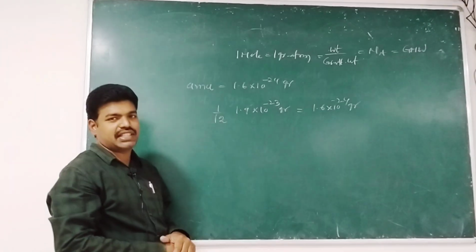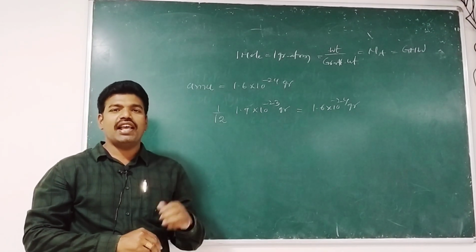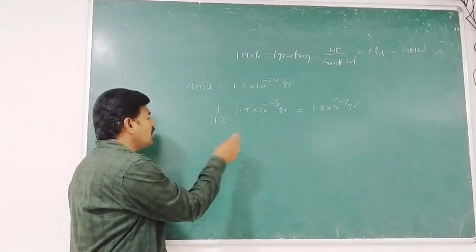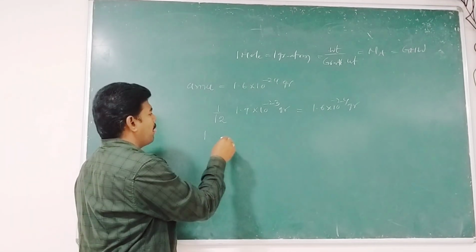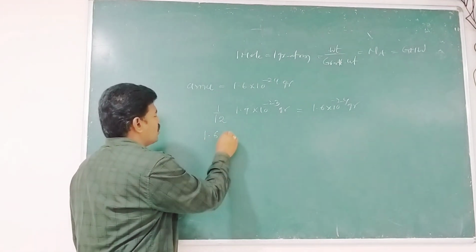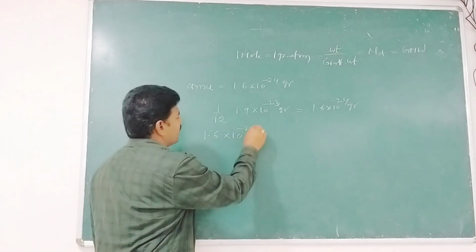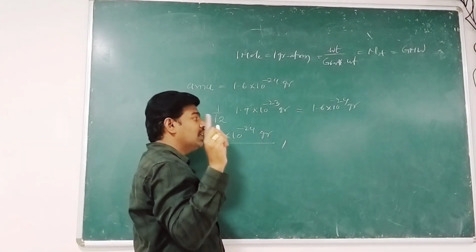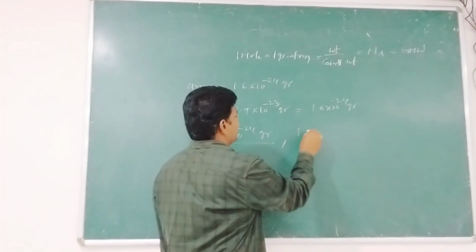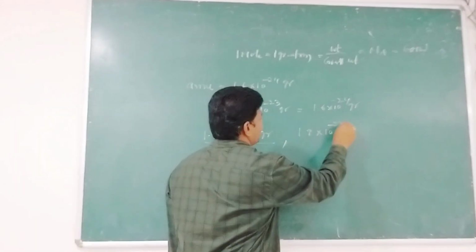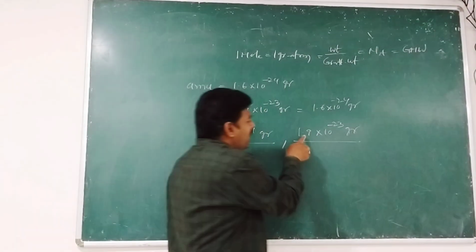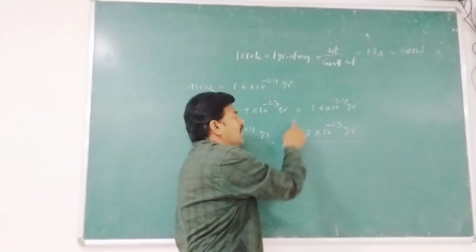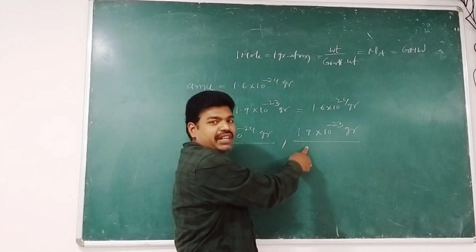In this context, I shall explain how we calculate Avogadro's constant. Already I told you one amu is equal to 1.6 into 10 to the power of minus 24 grams, and one atom of carbon weighs 1.9 into 10 to the power of minus 23 grams, as measured by the mass spectrometer.